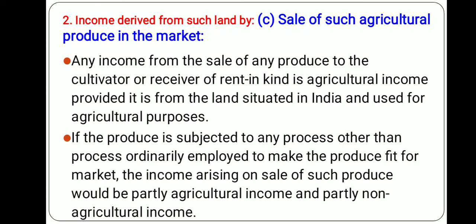But suppose the same farmer stores the produce in a cold storehouse, or does some extra packaging so that it will be more attractive in the market. Then the income derived from the sale of such produce will be distinguished between agricultural income and non-agricultural income. The non-agricultural income will be the income derived over and above the market value, from such extra activities being done, like packaging, etc.